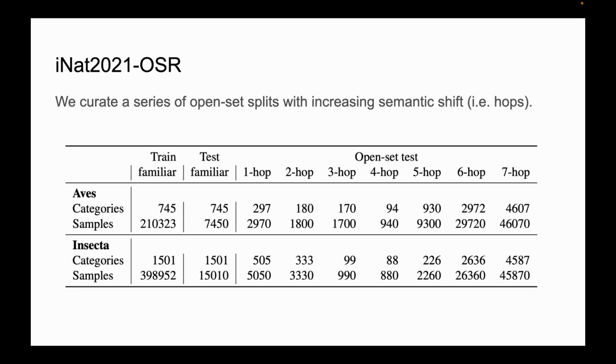Based on this dataset, we construct two open set recognition splits, one for aves, birds, and one for insects. For example, we hold out 745 bird species as the training data, the closed set, and organize the remaining species into 7 open set splits with increasing semantic shift, measured as hop distance.